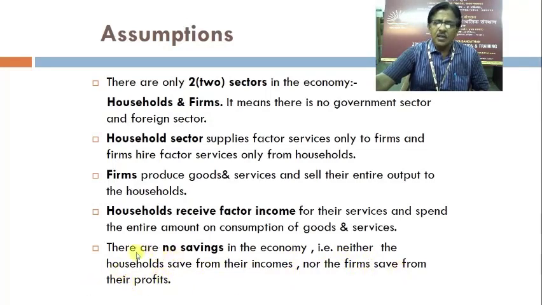Whatever is generated in the form of production will be distributed in the form of income, and that income has to be spent by the household sector, as you have understood in the earlier sections of this presentation.